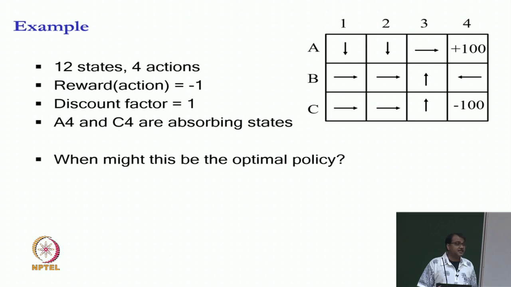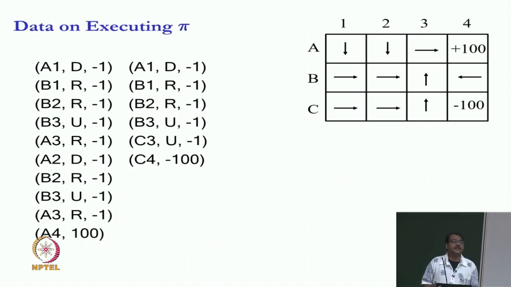And how we are going to do this is that we will be given some data. Let us say we are given this data, or we can collect this data. Given a policy, we can just take those actions from different starting states and generate data. It is not a control problem, it is not about deciding the action. We know the actions because the policy is given to us. So, we can just quickly generate data.